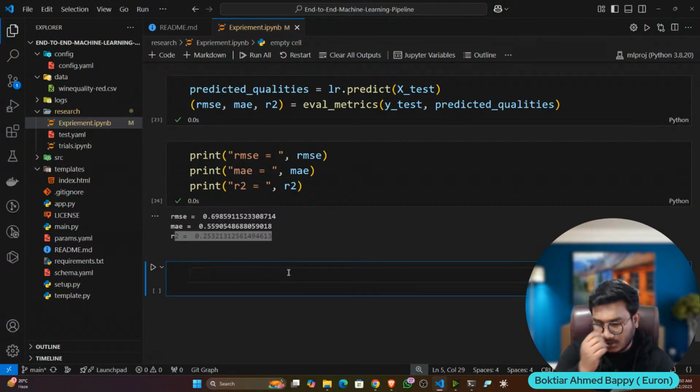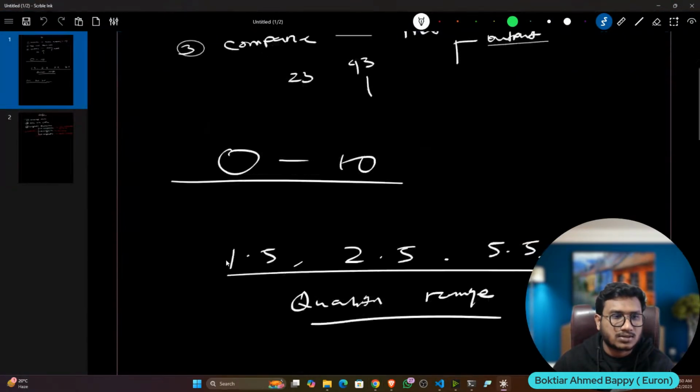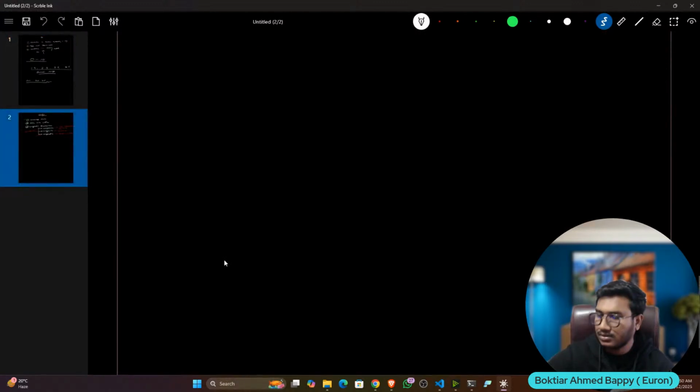For this, we are going to use advanced Python programming. We'll be using something called object-oriented programming here to write the entire code. So first of all, I'm going to write the first stage, which is called data ingestion. Inside a machine learning project, you have some stages. Just try to remember. Let me write down.